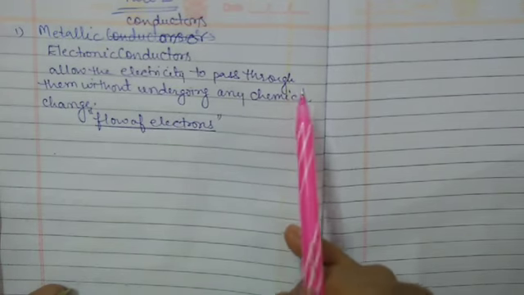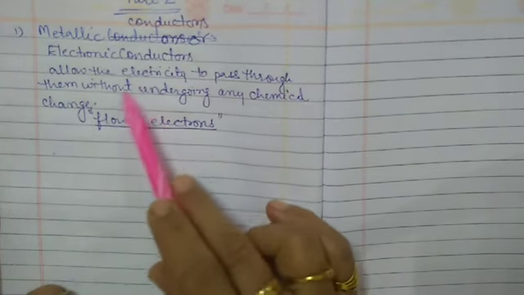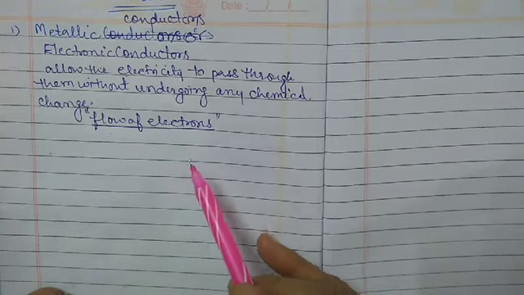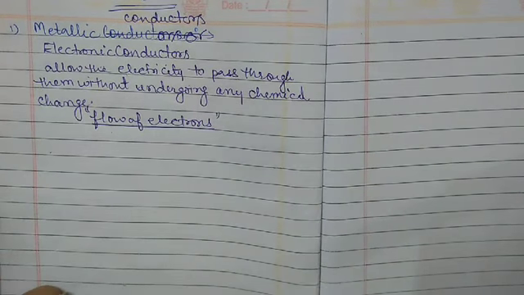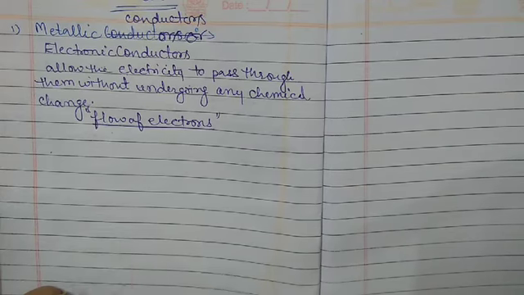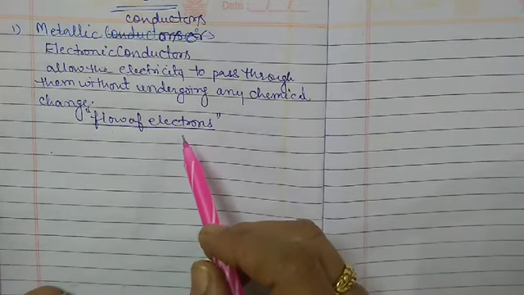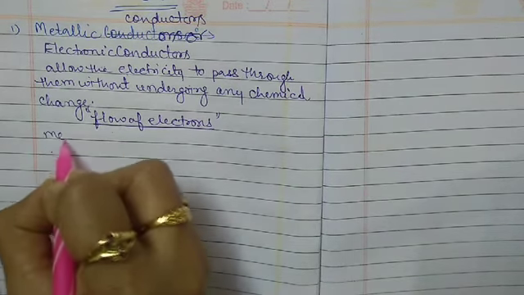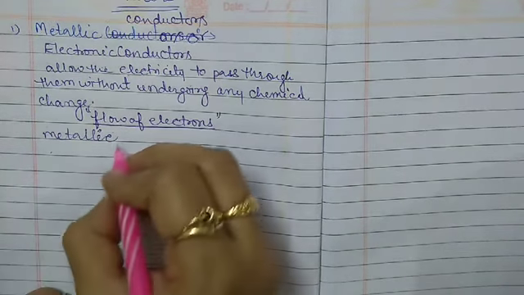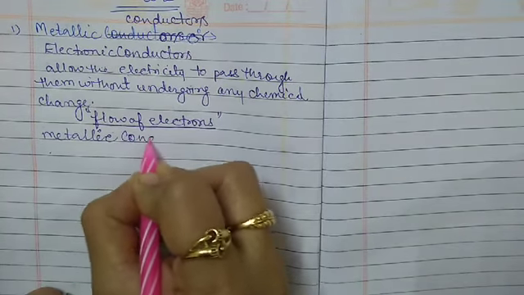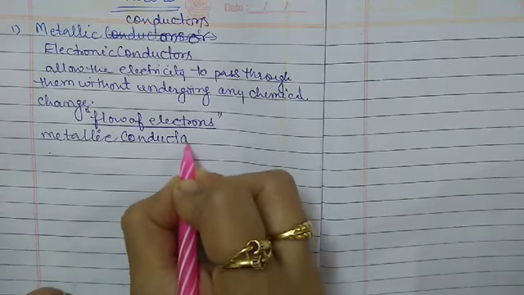Electrical conductance through a metal is called metallic conductance.